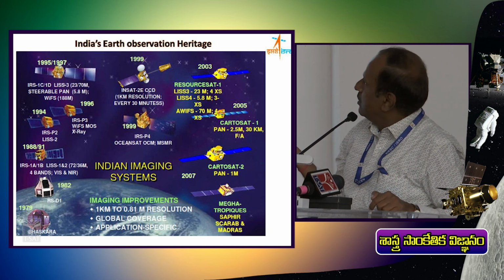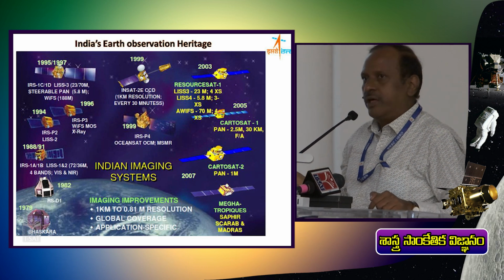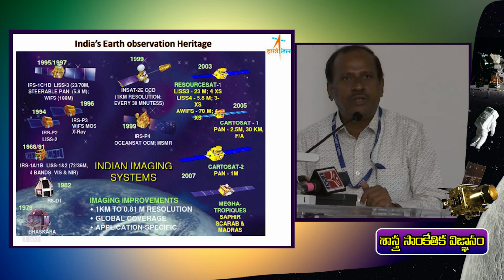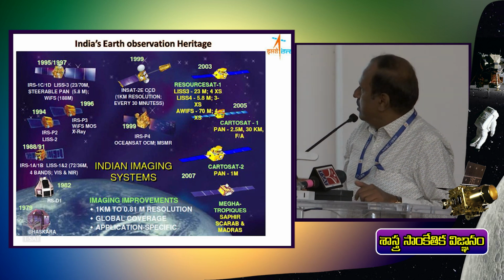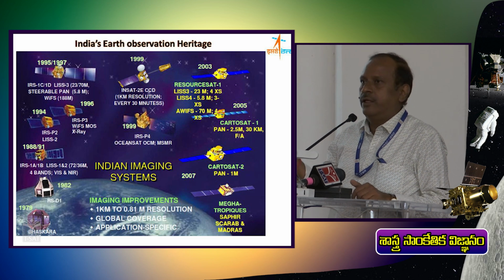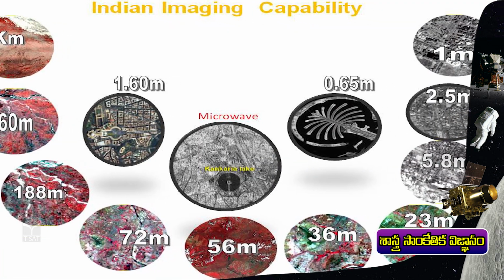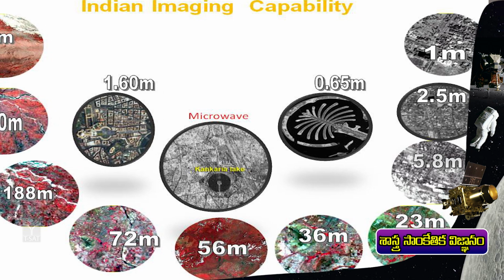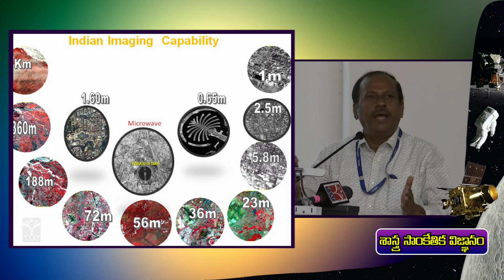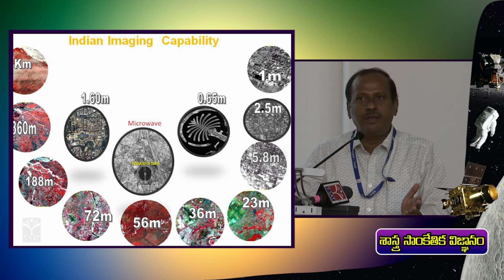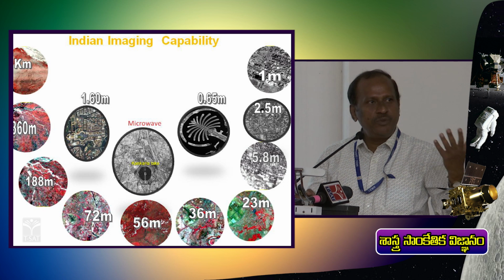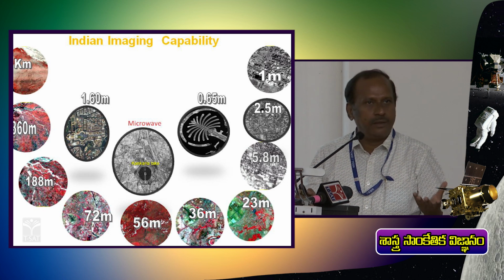Then we came up with various programs, and with today's technology we have up to 30 centimeter, that is Cartosat 3 data, given from the remote sensing satellites. These are all the different capabilities and spatial domains. If I take a 1 kilometer spatial resolution, you will cover a very large area. If you take a small, high resolution of around 65 centimeter or 30 centimeter, you will cover only a very small packet of land. But the level of information that you get will be very high.